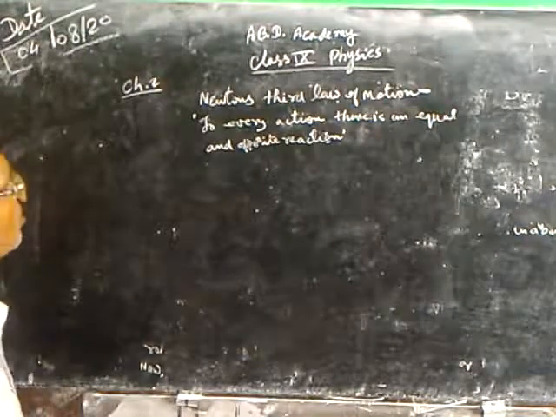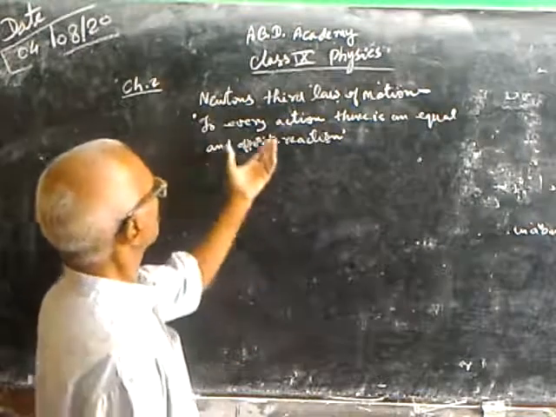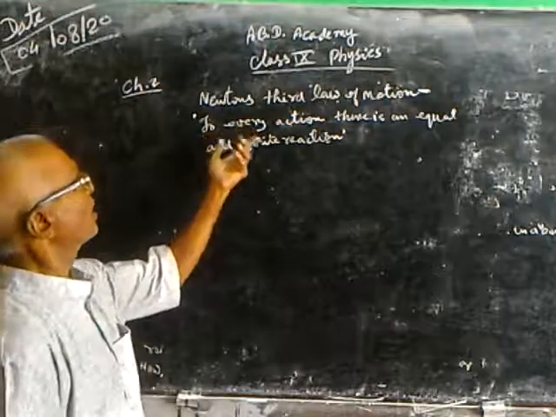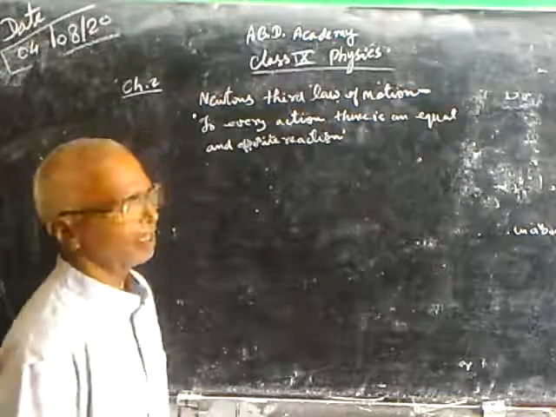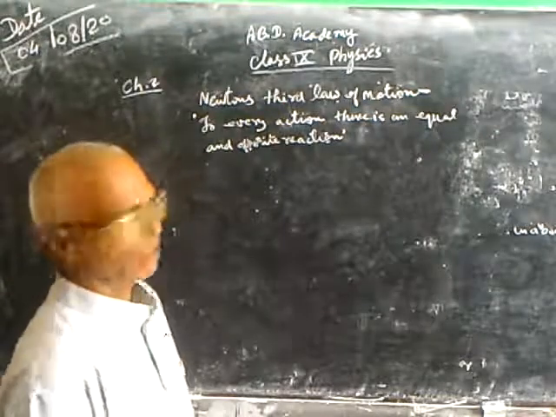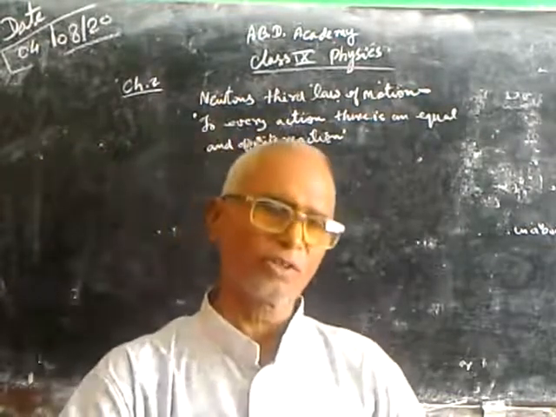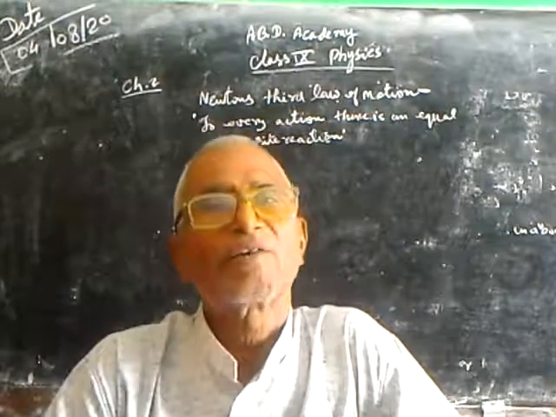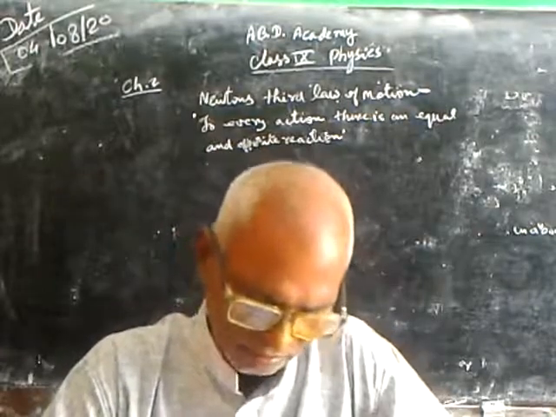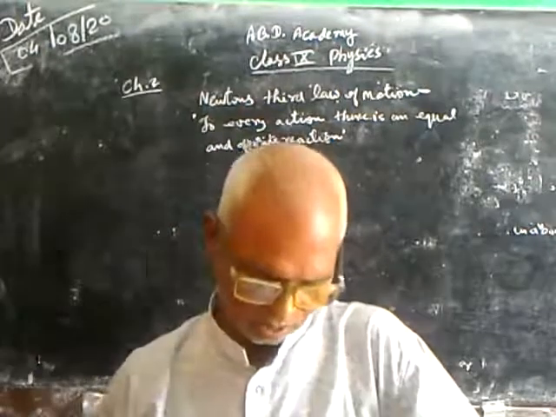Now Newton's third law of motion explains that to every action there is an equal and opposite reaction. All sorts of action are followed by an equal and opposite reaction. This is the third law of motion.